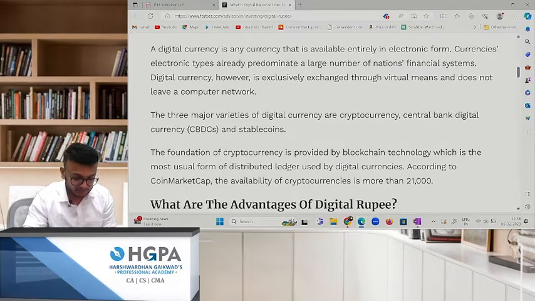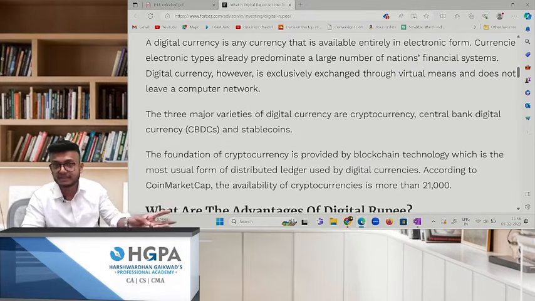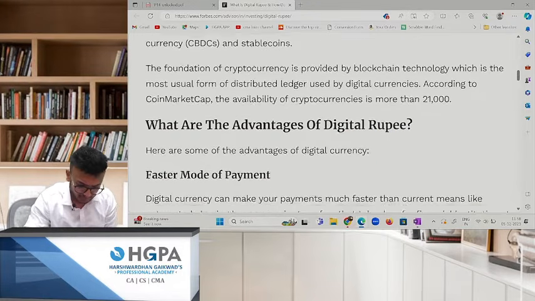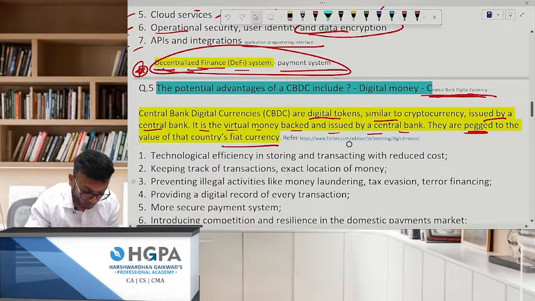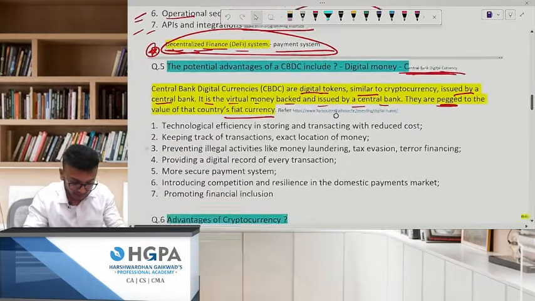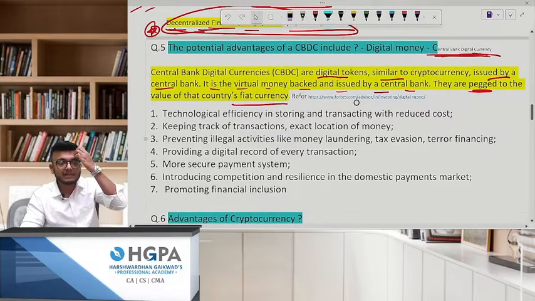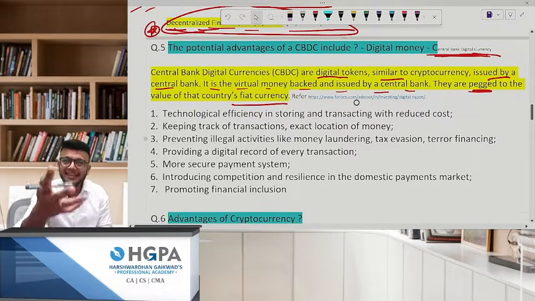Next, see, there are three major varieties of digital currency: cryptocurrency, the CBDC, and stable coin. We'll see what stable coins are in some time. But remember one thing. We'll see one more also. What are the benefits of this? See, what question are we dealing with? What are the benefits of CBDC? What is the e-rupee going to do now?